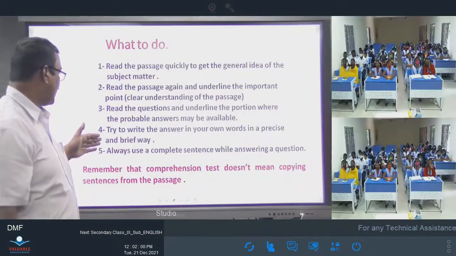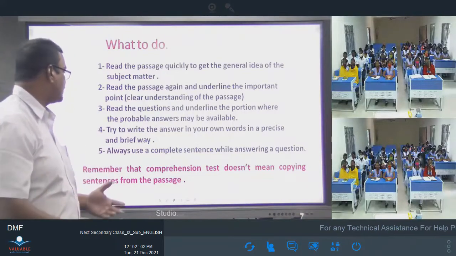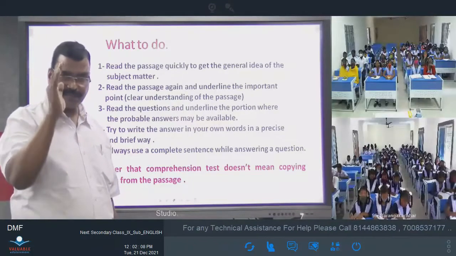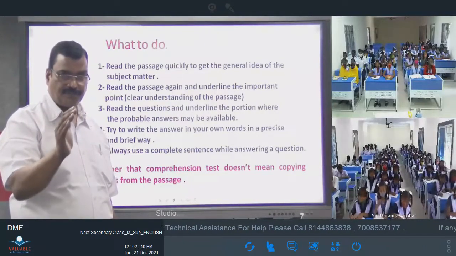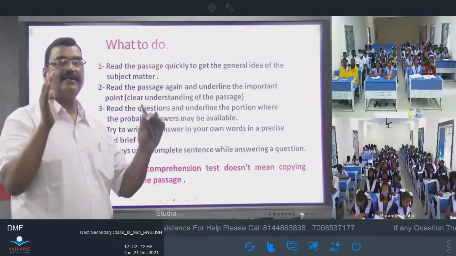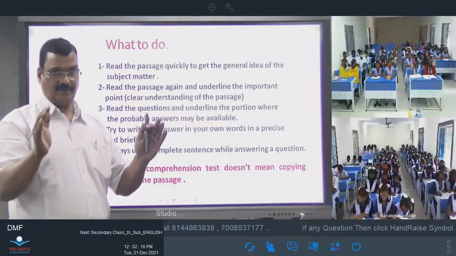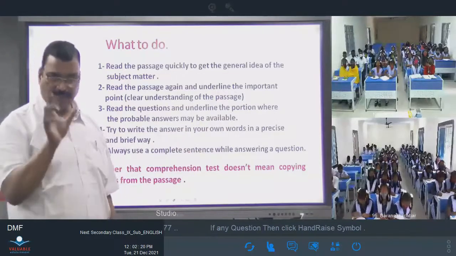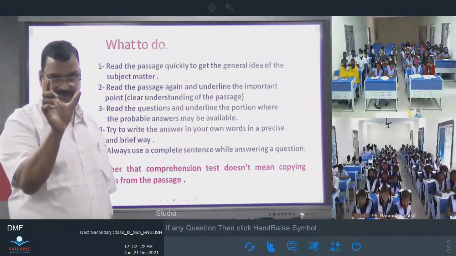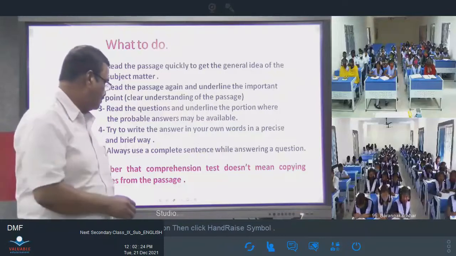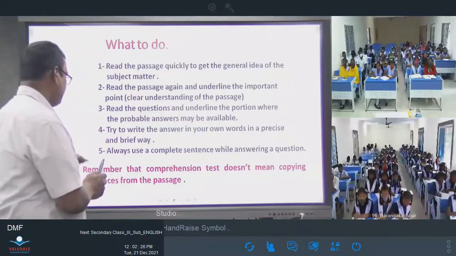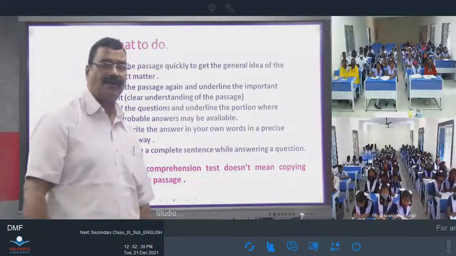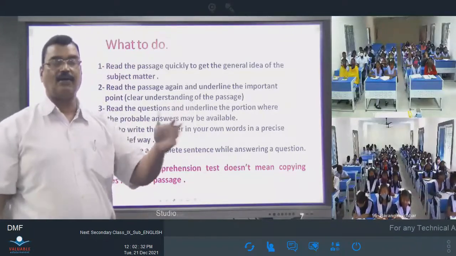Fourth, we say try to write the answer in your own words in a precise and brief way. I have already told you, when you answer the questions, try to answer it in a precise manner, not like an essay, not lengthy. So maybe very short sentences. That's why your answer should be very precise. Always use a complete sentence while answering a question, not a word or a phrase.